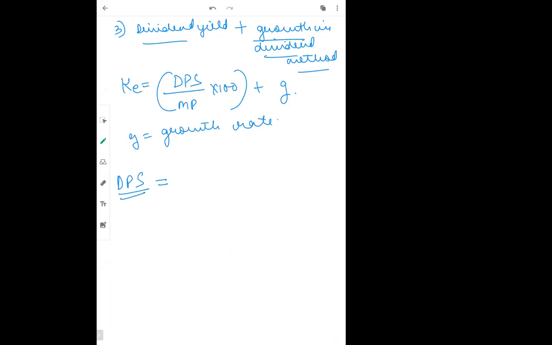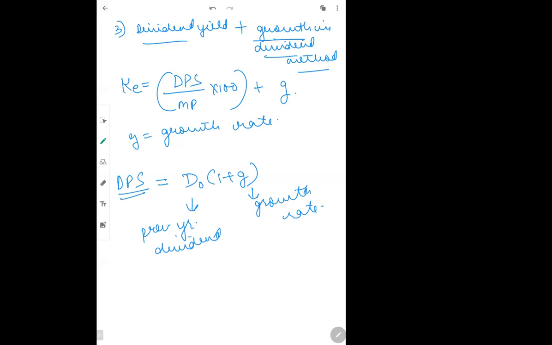If dividend for last year was given, the formula to calculate current dividend is D0 (1 plus G). D0 stands for previous year dividend, and G stands for growth rate.